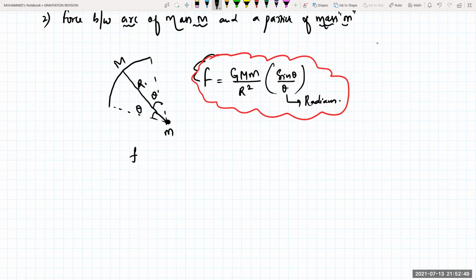Radians. For example, if I'm talking about a semicircular arc, tell me, 180 degrees, theta will be equal to 180 divided by 2, right? Semicircular, is that all? What does a semicircular arc mean? Half.